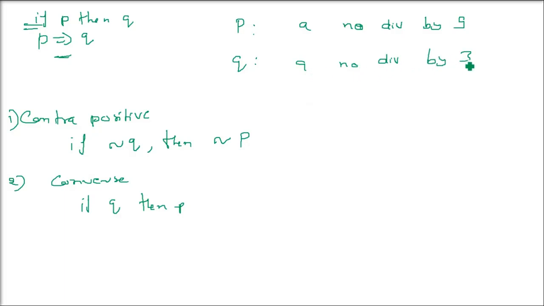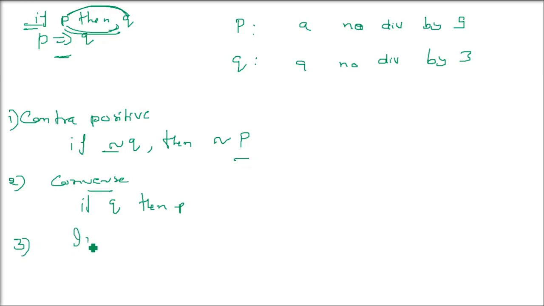Okay, so the converse is like this. This is the converse. In the converse we change P to Q and Q to P. If P then Q, converse is if Q then P.